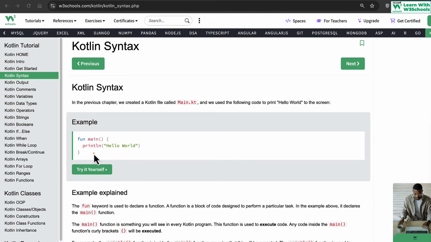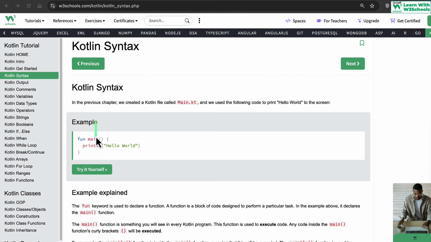The main function is something you will see in every Kotlin program. This function is used to execute the code. It tells our compiler, which is another piece of software that reads the code and checks whether there are any errors or not, where the code starts. A compiler will read this code, and it needs main to understand that my code is starting from this point. When you execute the code, the main function is the first thing that gets executed. This is the starting point of your code.